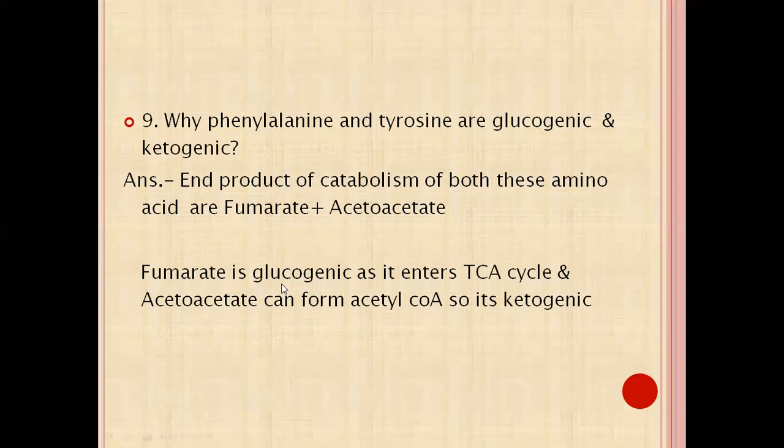Now this fumarate is glucogenic as it enters the TCA cycle, and acetoacetate can form acetyl-CoA, which can form the ketone body, so it is ketogenic. So phenylalanine and tyrosine both are partly glucogenic and partly ketogenic. So these are the questions related to the case of phenylketonuria. Okay, thank you.